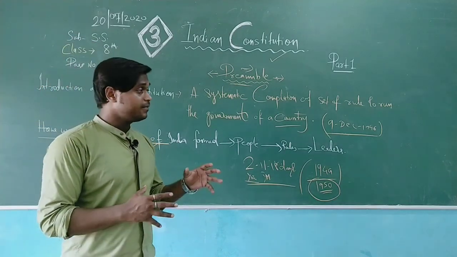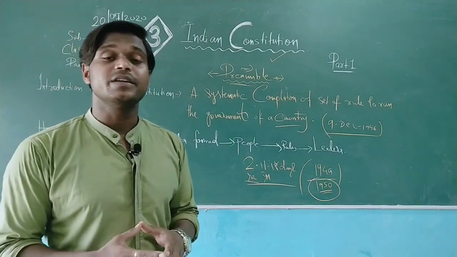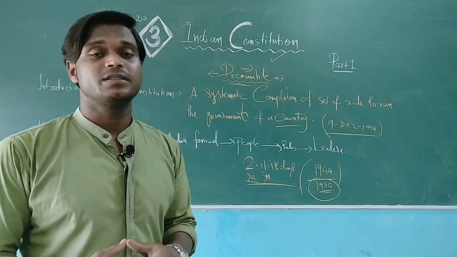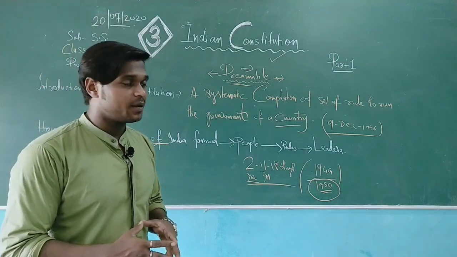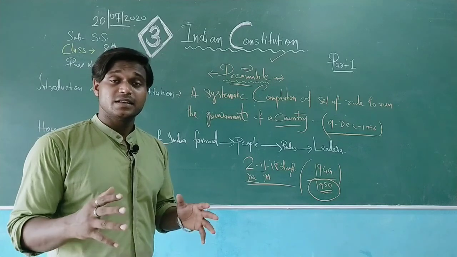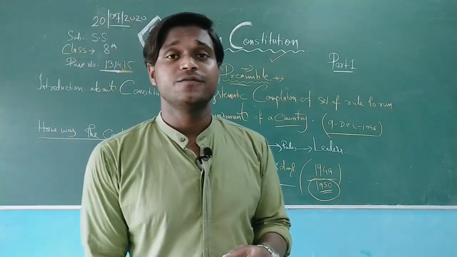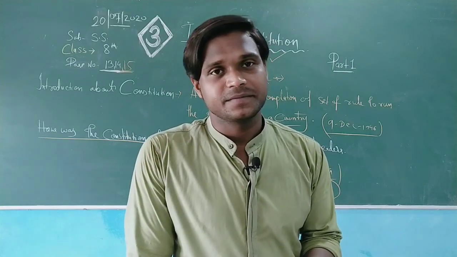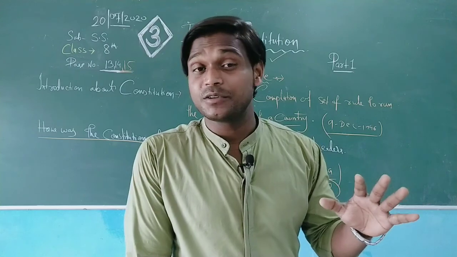Apart from that, we are bound to serve the nation with full dignity and honesty. Therefore, justice, social and economic. It means that justice should be done without any fear, without any force, without any religion. So all these things are written in the constitution and the preamble that you need to refer to.